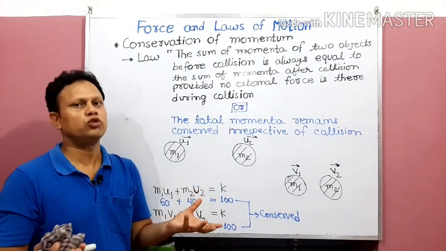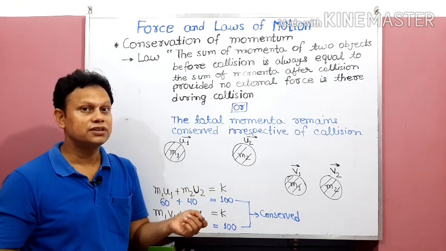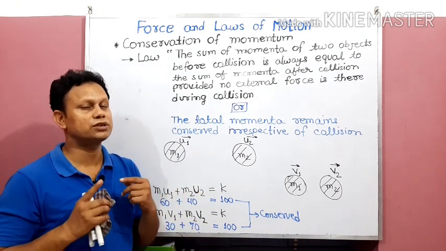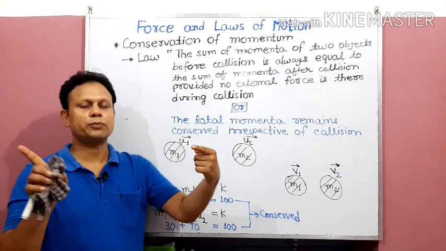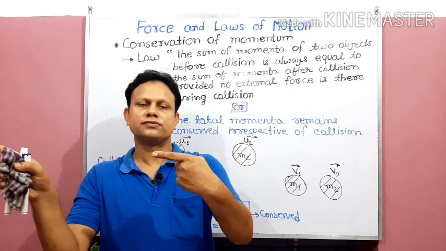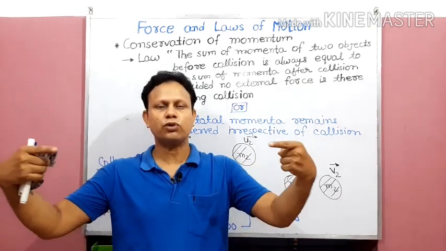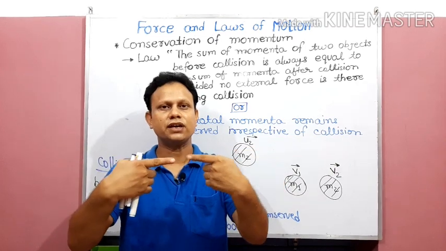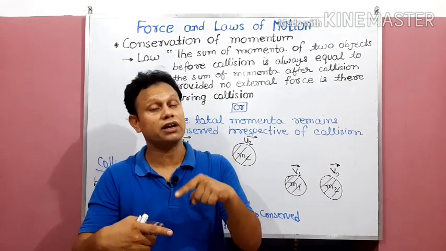K can be any value. It can even be negative, depending on the direction, because momentum is a vector quantity. If two objects are moving in the same direction, both signs will be the same, no issue. But if they are going to collide head on, then if one is taken positive, the other must be taken negative.